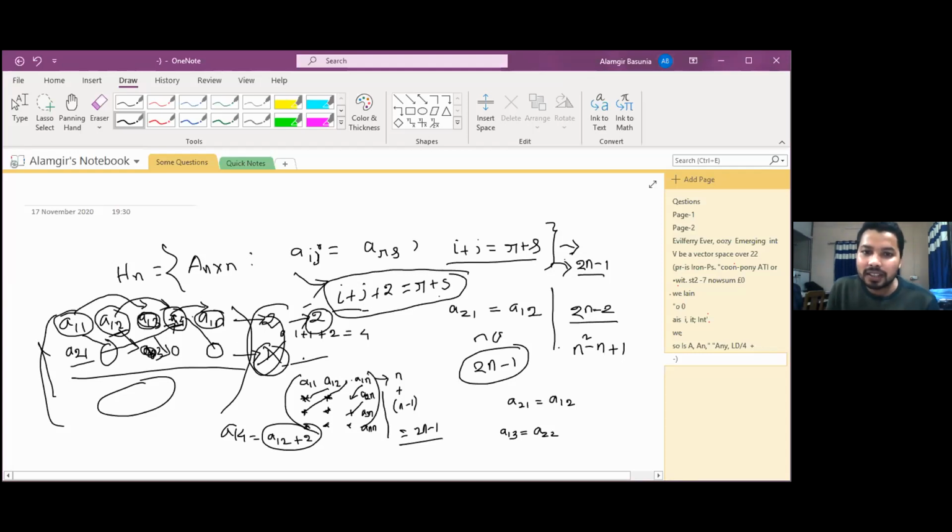Okay, fine. Then depending on the condition, the dimension may differ. If you try by yourself at home, i plus j plus 1 is equal to r plus s, then the dimension will come out as something else. Okay.